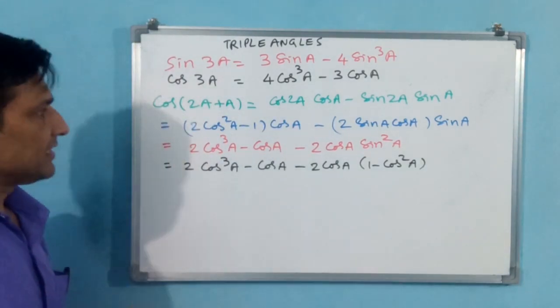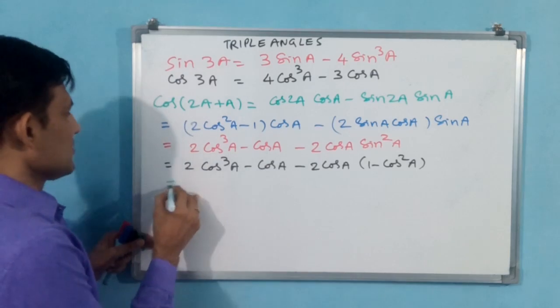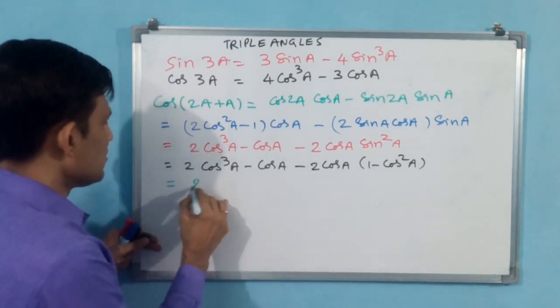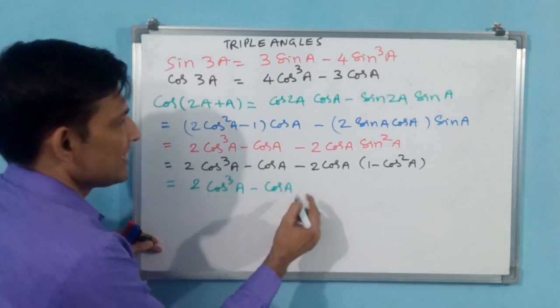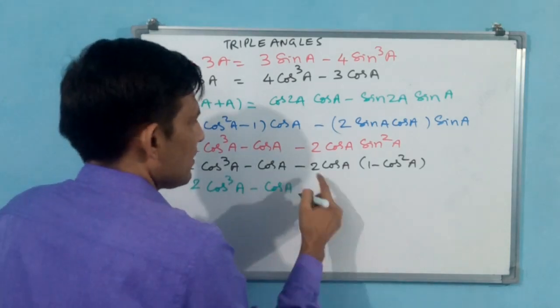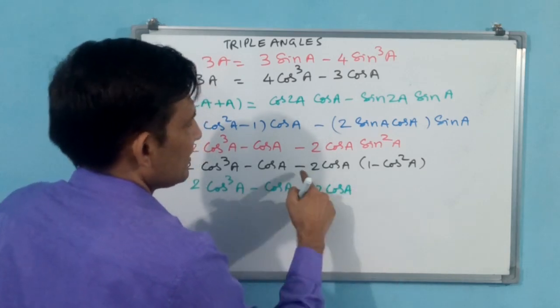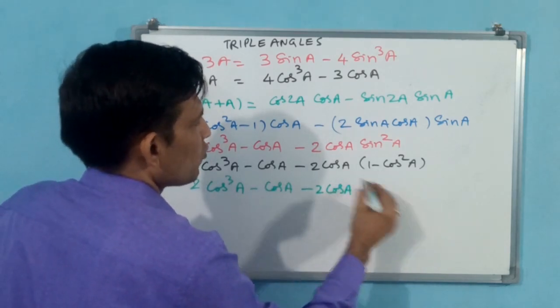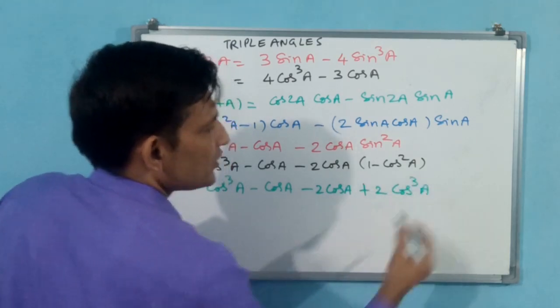Like that you have to keep. Again you send 2 cos cube a minus cos a. Send cos a inside. Minus 2 cos a first, plus 2 cos a into cos square a, cos cube a. Is it okay?